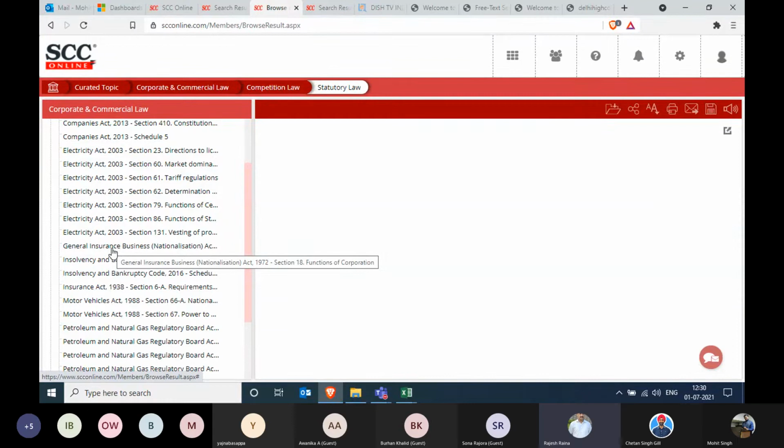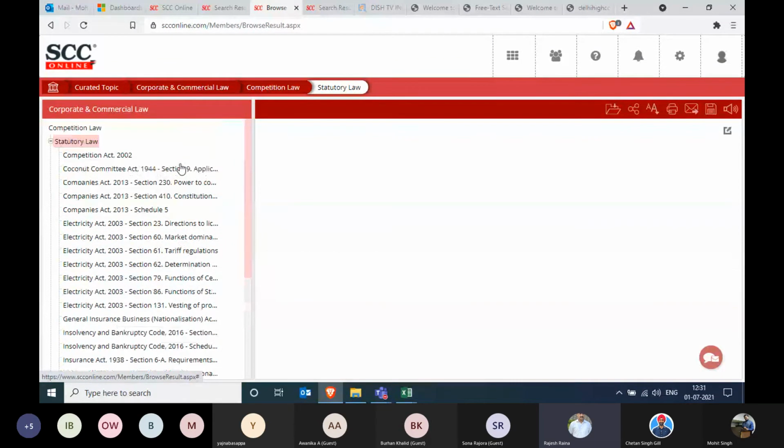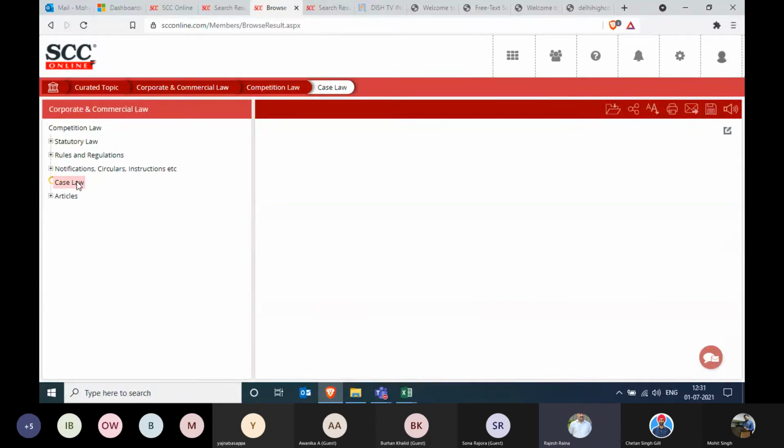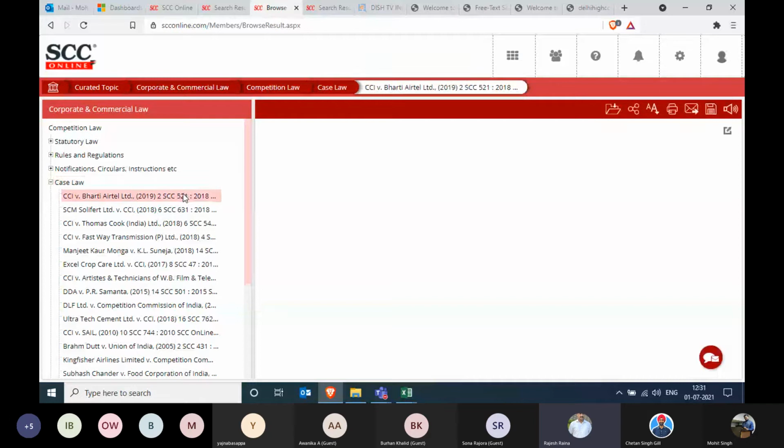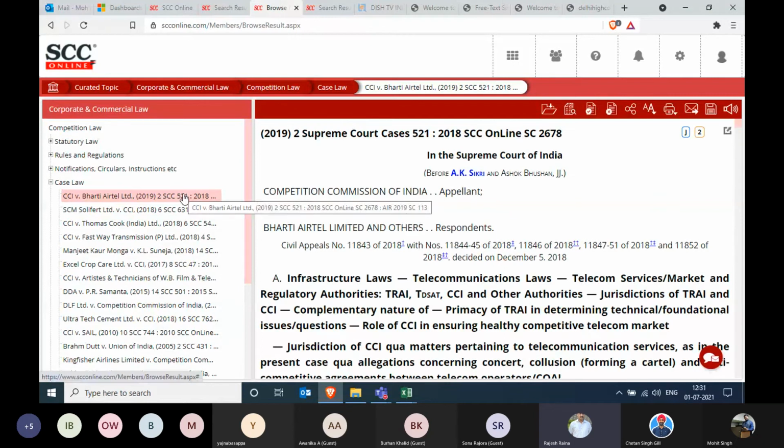Likewise, you have the rules, regulations, notifications, etc. You also have the case laws. Now coming to the case laws, you will not see more than a handful, that is 5, 10 or 15 at the max. And when we click on the first one, that's Bharti Airtel, you can see the full text judgment of that competition law case.